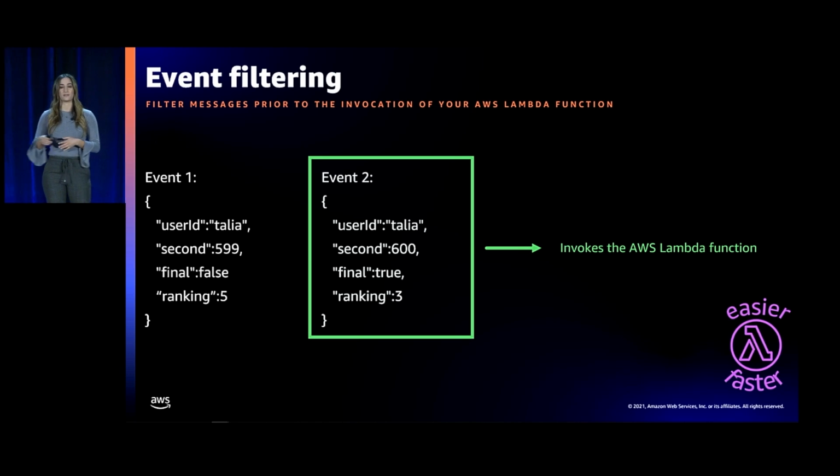It'll publish that ranking. It'll go talk to whatever destination it needs. But this concept makes serverless development easier because you can specify exactly what you want your Lambda function to respond to. And it makes it faster because your Lambda function is only going to be invoked when you need it to be.